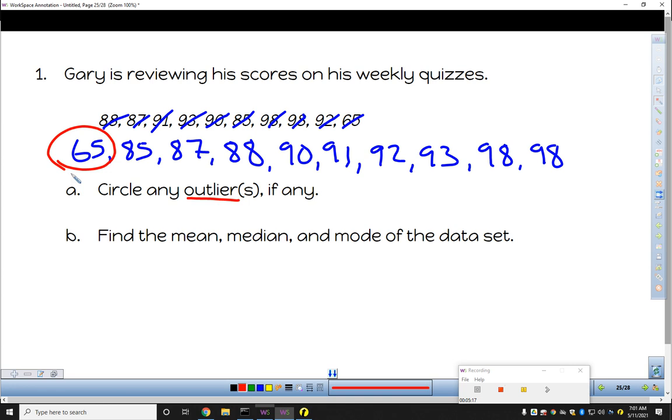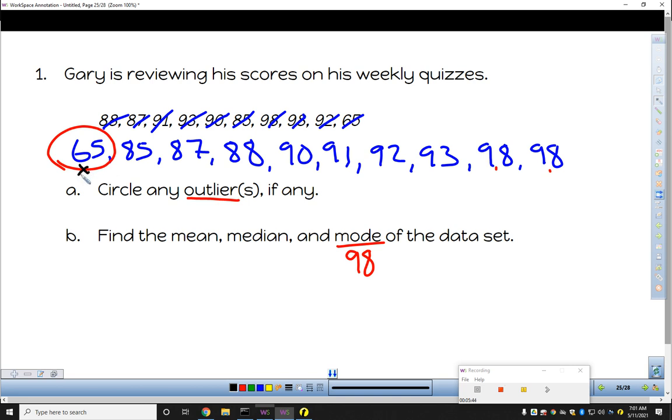And so now we're going to talk about mean, median, and mode. I'll start with the mode. The mode here, you can clearly see there are two 98s, so that means that's the mode. Median, the exact middle value.